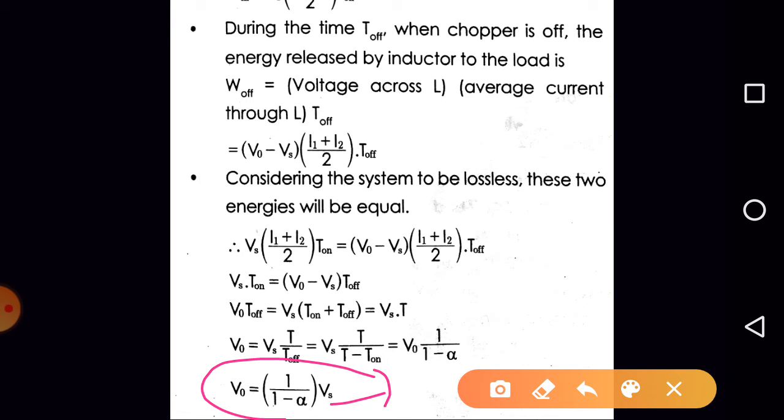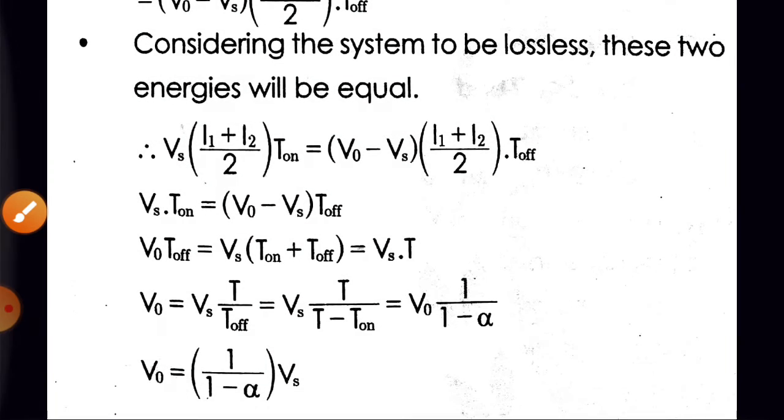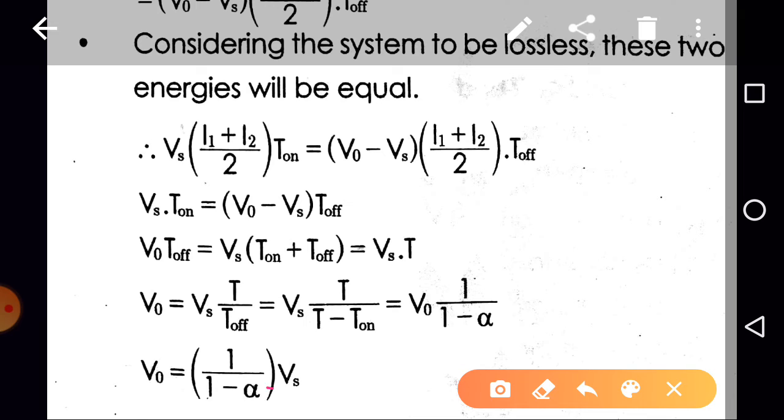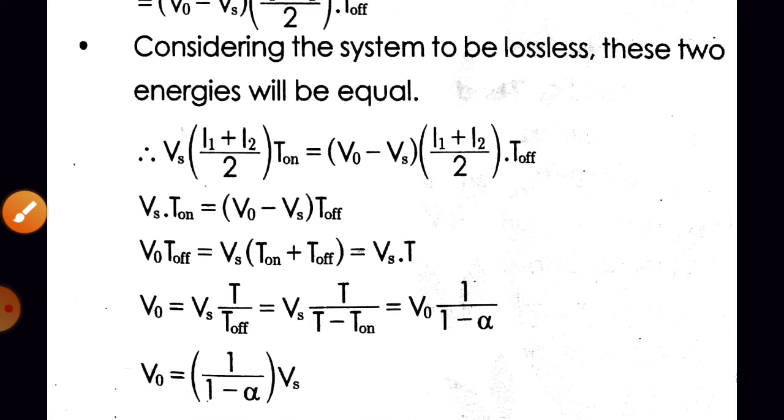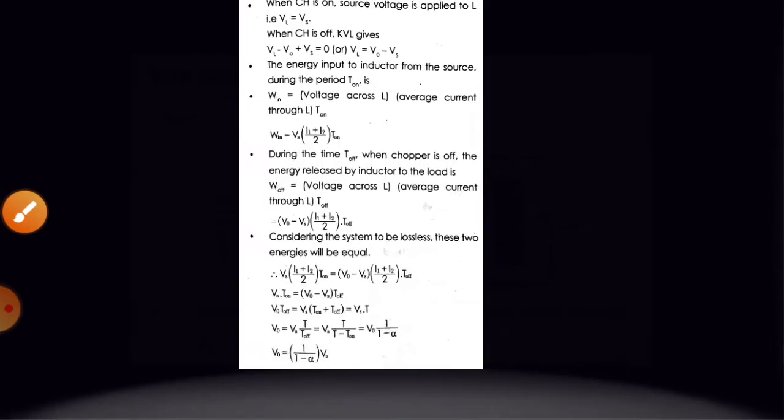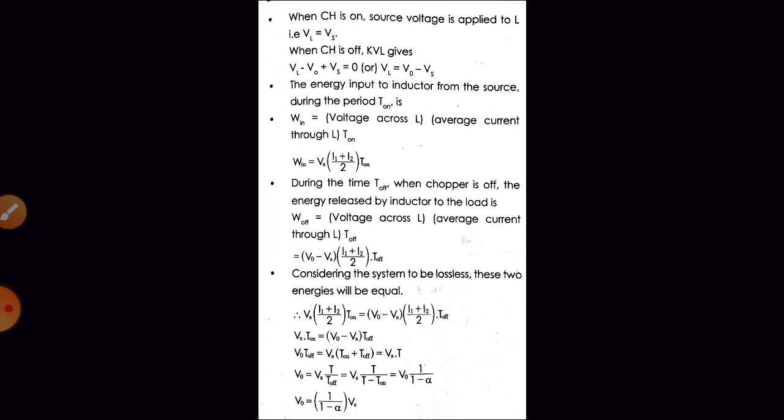Yes. So if alpha is less than 1, what about the difference 1 minus alpha? 1 minus alpha is less than 1, right? If alpha is less than 1, 1 minus alpha is also less than 1. So what about 1 upon something less than 1? It is greater than 1. Are you getting the point? So V0 is greater than Vs. That's why it is known as a step up chopper, right?